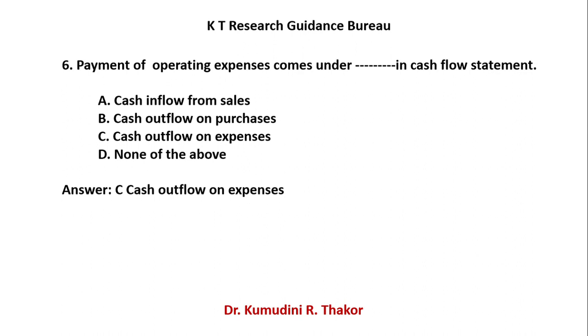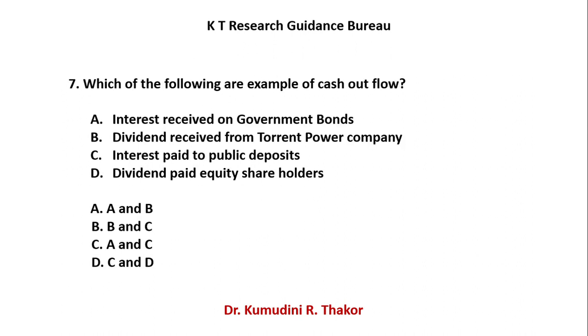Now, I would like to give you one easy example so that you can reply correctly. What is the question? Which of the following are examples of cash outflow? Means some items are given. You have to find out which items are related to cash outflow.